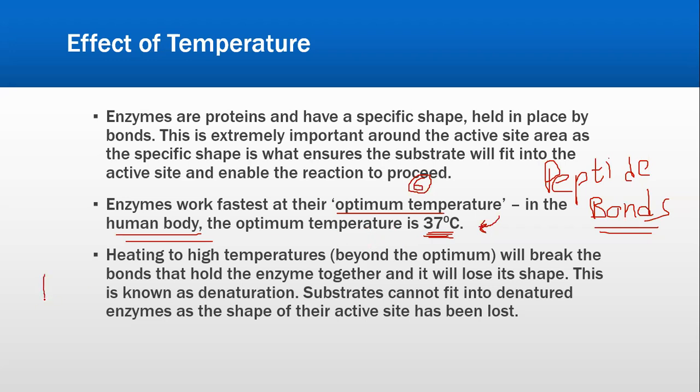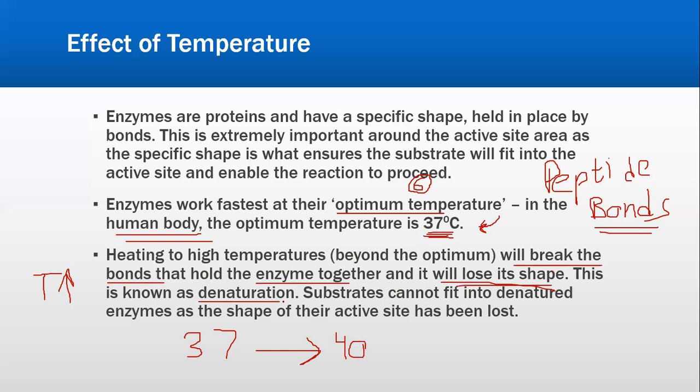But if we start raising the temperature, heating to high temperatures beyond the optimum, अगर आप 37 से exceed कर जाएं, let's say up to 40, this will break the bonds. This will break the peptide bonds which are holding the enzyme together. Enzyme protein है. Protein कैसे बनता है? Amino acids से. Amino acids में peptide bonds होते हैं. Those bonds will break, which are holding the enzymes together, and obviously they will lose their shape.